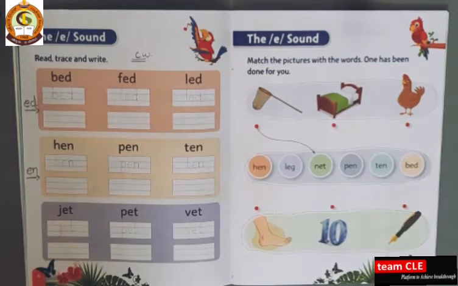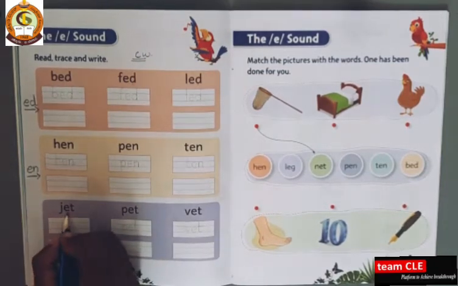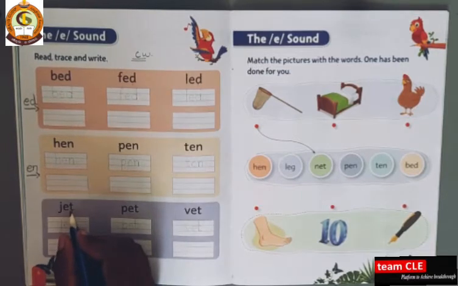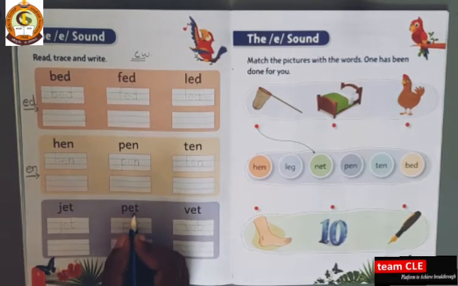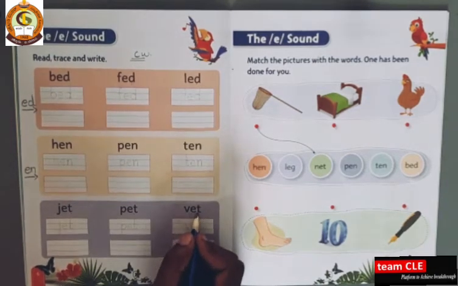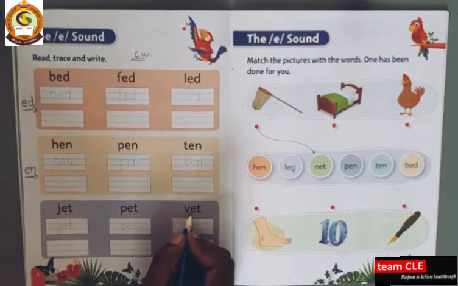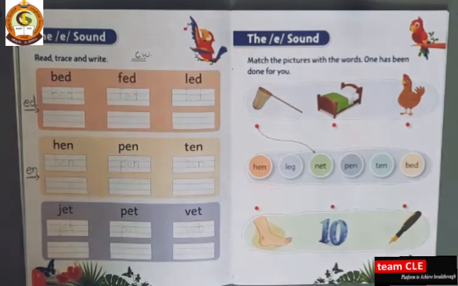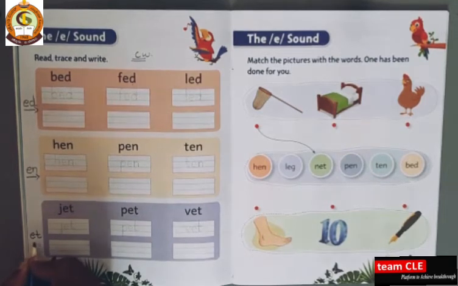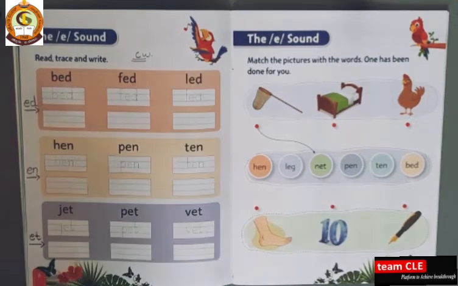Okay. So next, jet, jet. Jet, jet. Pet, pet. Pet, pet. Vet, vet. Vet, vet. So this is ET. ET sound words. Okay. Yes.